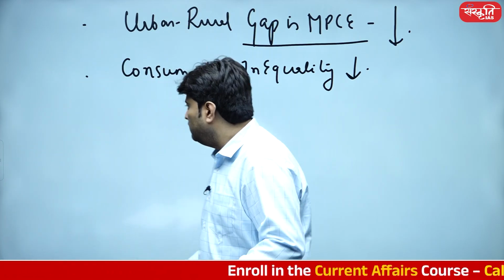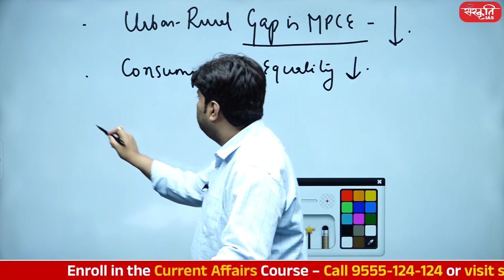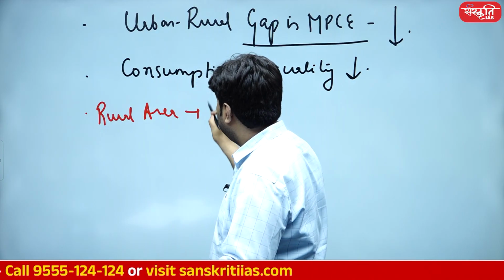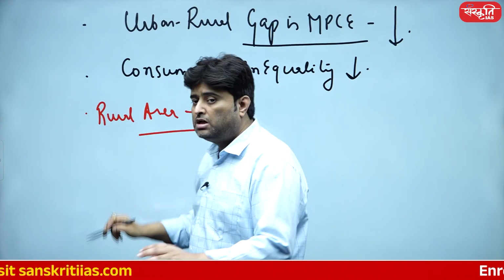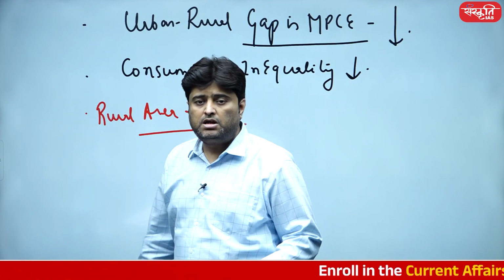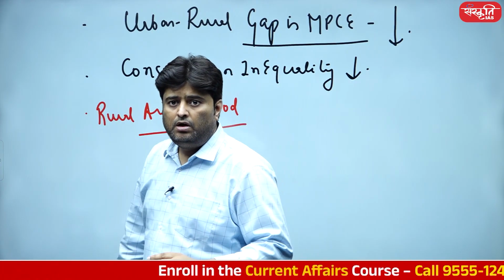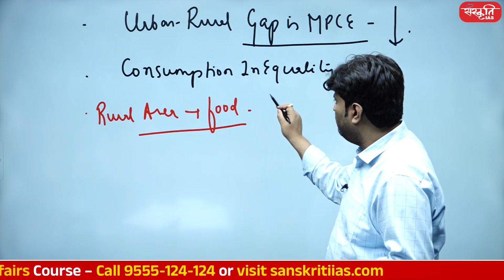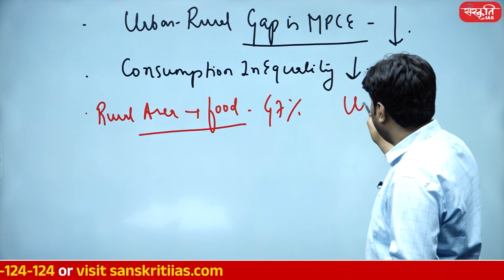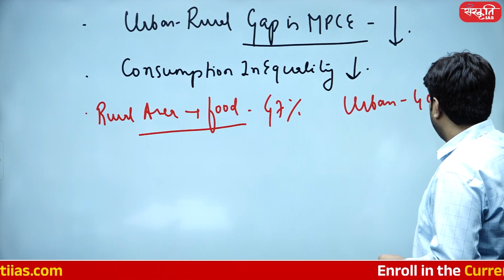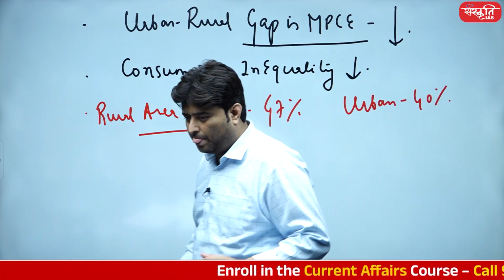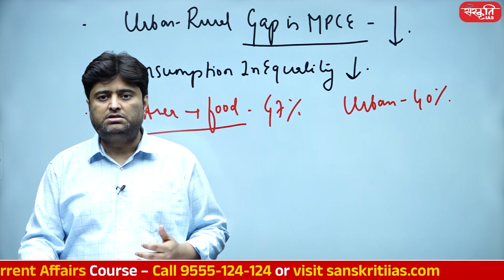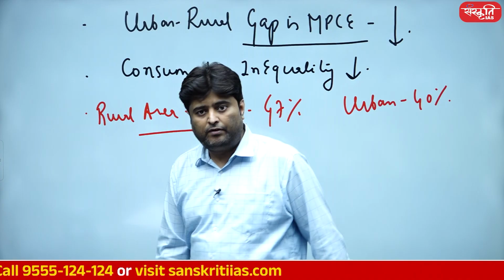And one more point: rural area consumption on food. Remember Engel's law, one of the major components of consumption for a rural family is food articles, and food consumption is still very high, 47%, and for urban areas it is 40%. It's quite natural, students. After all, first of all, we do consumption on the essentials of the families. So this is again a very important point.